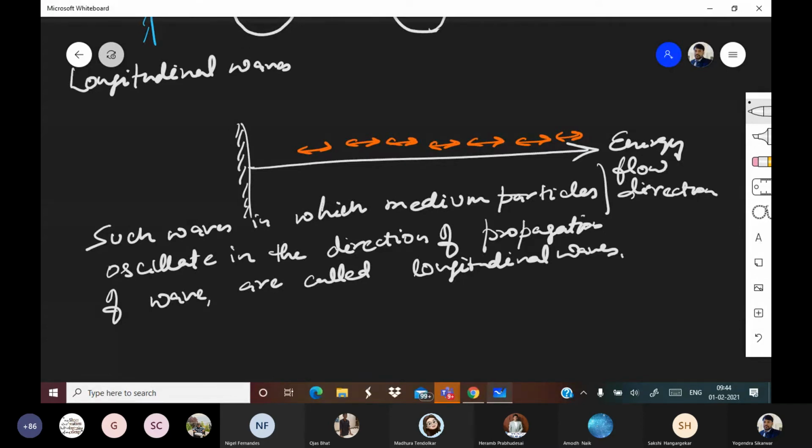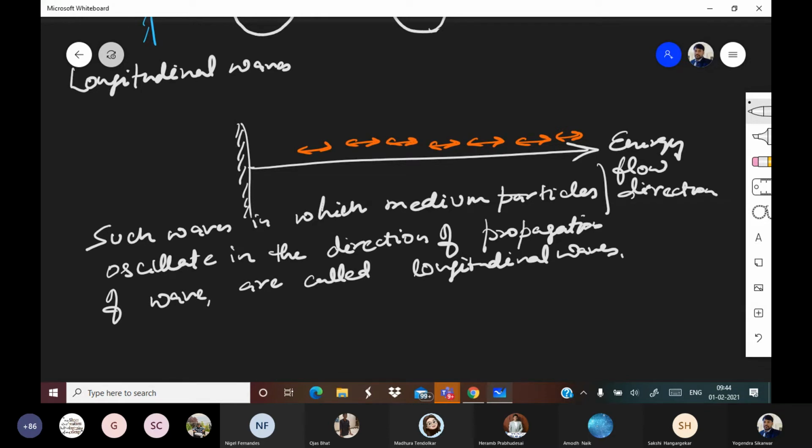So what is happening? The direction in which energy is moving and the direction in which medium particles are vibrating are the same. They are coinciding. Such waves are called longitudinal waves.